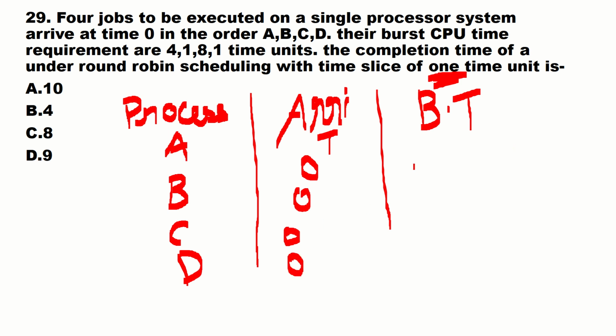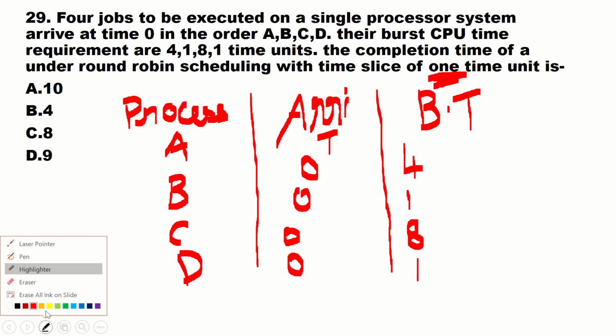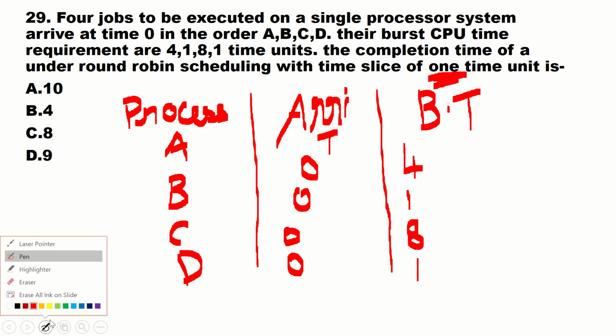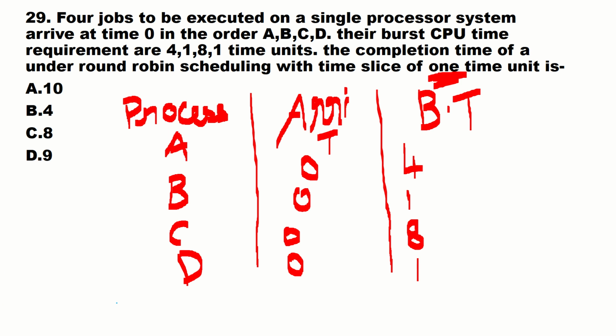And what is the burst time? For the first one 4, then 1, 8, 1. Okay, this is what is given. Let me change color. And what is the time quantum? Time quantum is given as 1.